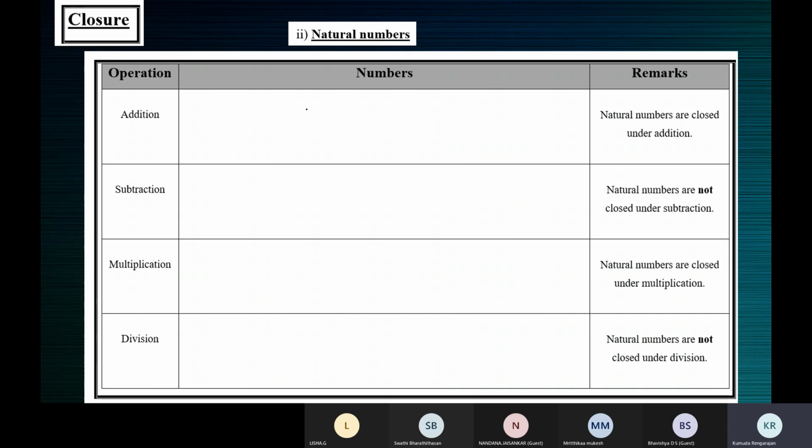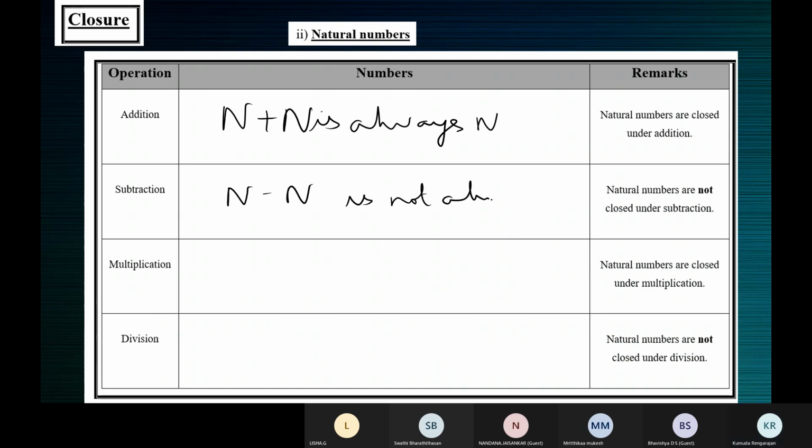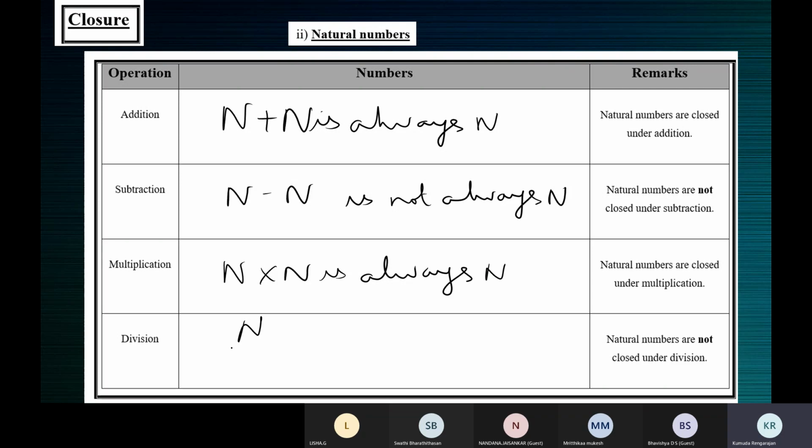So in simple words, n plus n is always n. N minus n is not always n. N into n is always n. N divided by n is not always n. I hope we understand what I mean, children. Yes, ma'am.